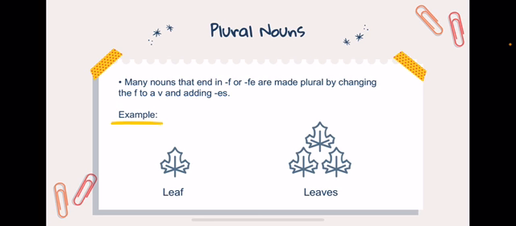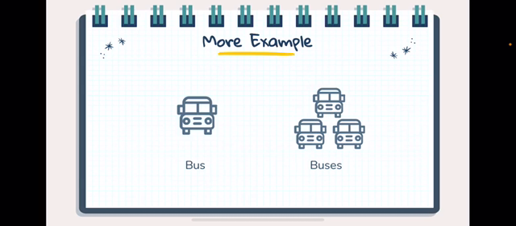Many nouns that end in f or fe are made plural by changing the f to a v and adding es. For example, leaf, leaves.